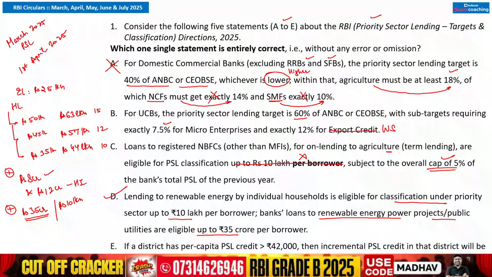Rather, if your per capita PSL credit is 90,000, in that particular scenario 125% weightage will be given at the time of computing, and in case of 42,000 the weight is 90%. And where the per capita priority sector lending credit is less than 9,000, the weight is 125%.